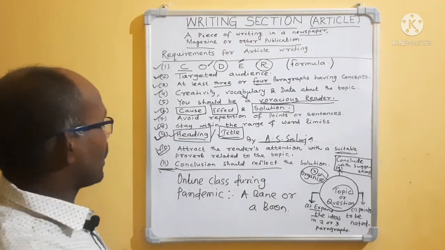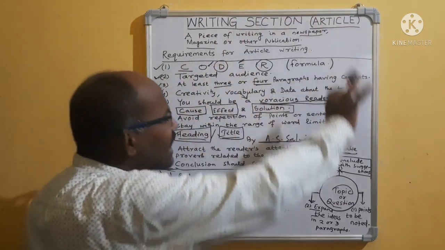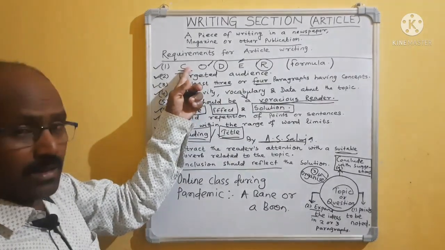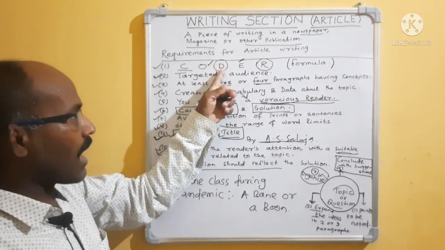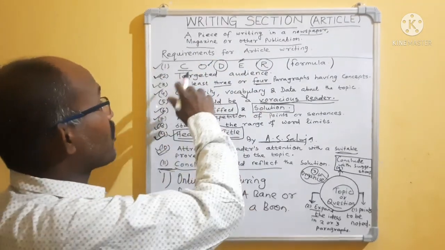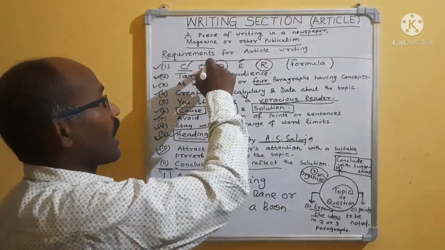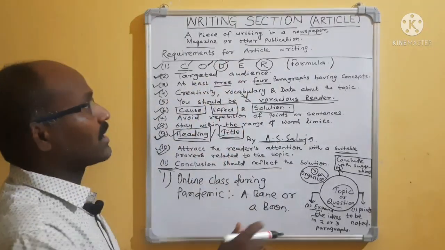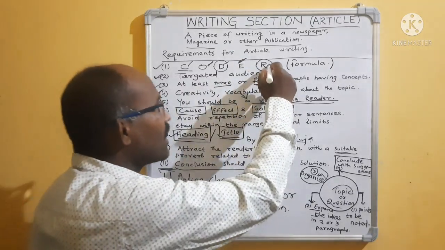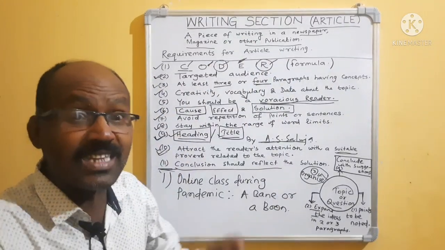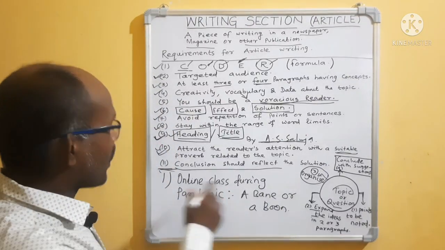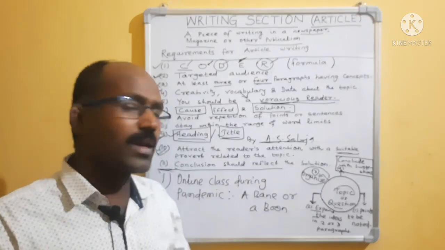Suppose I have given one homework, you write. By taking these things in your mind and following the Cadre formula: collect the idea, organize the idea, draft the idea, edit the idea and revise the idea. First you collect in your mind, then organize, then draft it, write it. After writing, you will find some errors, then you have to edit it. After editing, rewrite it, revise it. Then you will get a good article. Number 1: online class during pandemic, a bane or a boon.